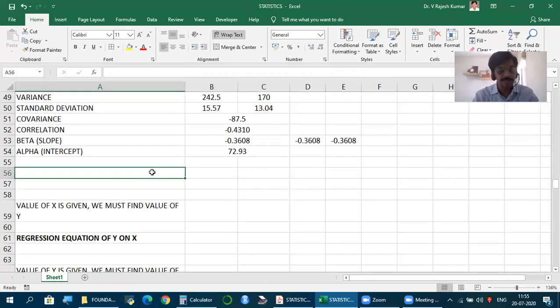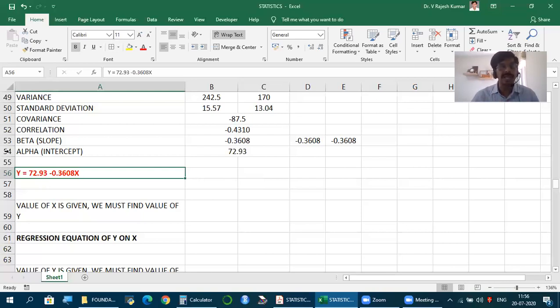So I can even say y is equal to 72.93 plus beta into x, but since beta is negative, minus 0.3608 x. Now this is the regression equation of y on x. So now if you put the x value here, I get the y value. But once again, our requirement is actually not the equation. For this, estimation and projection is actually not what we do.